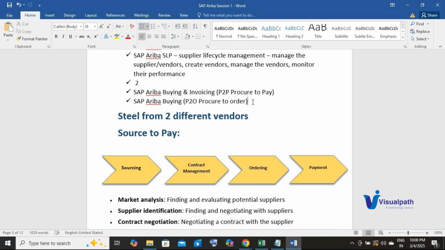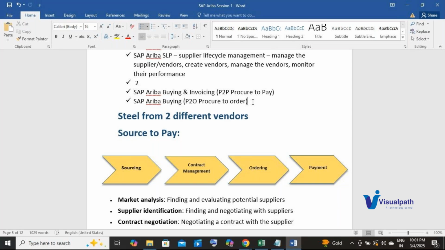With indirect procurement, of course, you will store it somewhere, but it's not as detailed as direct procurement of steel. A laptop is a very simple item. You can store it anywhere. Even if you consider office supplies, your pens, your notebooks, you need not do any sort of put away strategies for them. You can store it somewhere, correct?